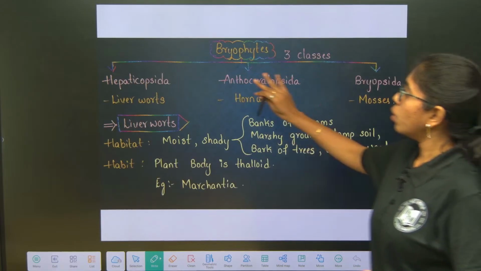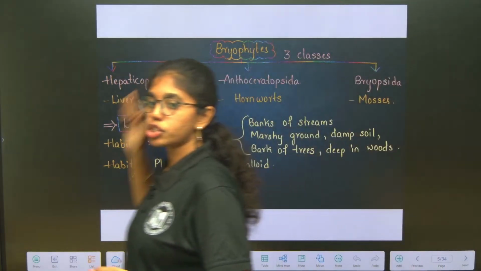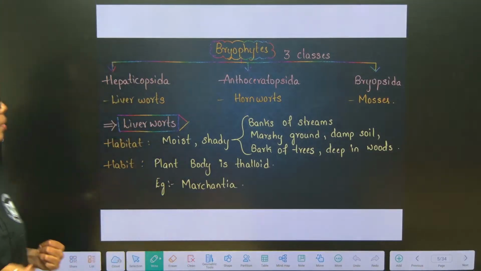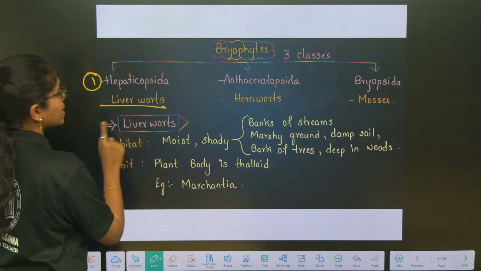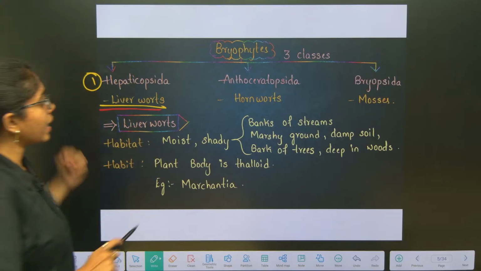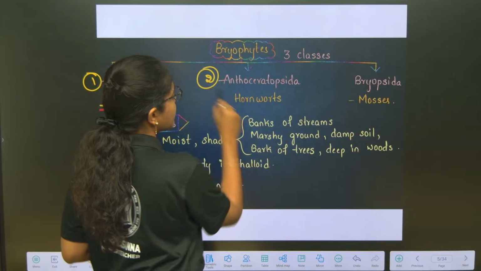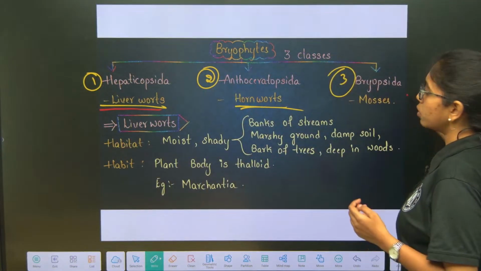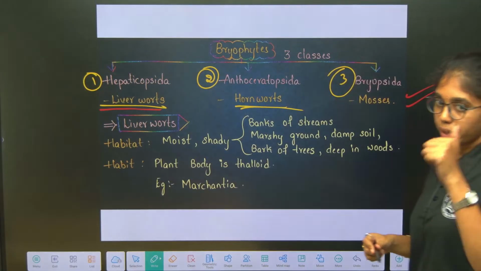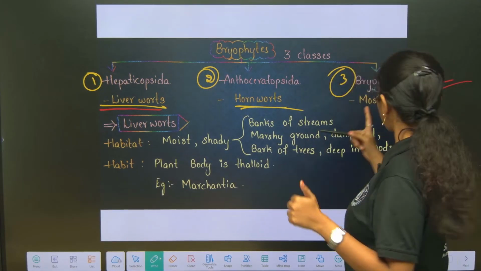Next, what are the three different classes of bryophytes? We have three classes under bryophytes. One is Hepaticopsida. Under Hepaticopsida, the best example is liverworts. Second is Anthoceratopsida. Example under it is hornworts. Third is what? Bryopsida. Those are mosses.